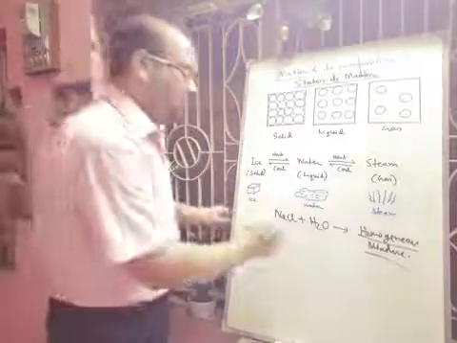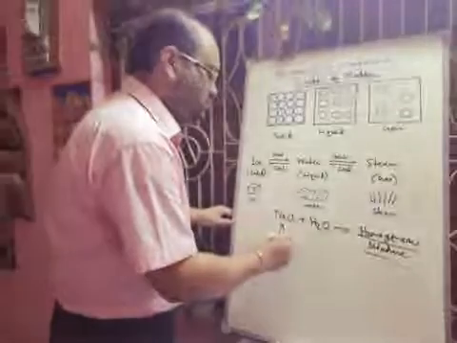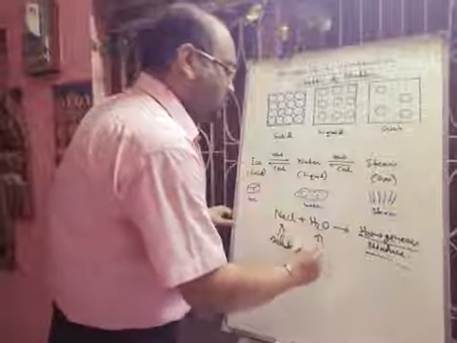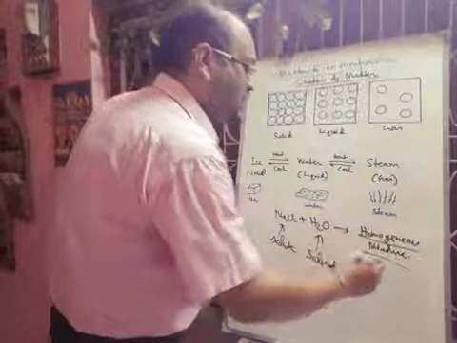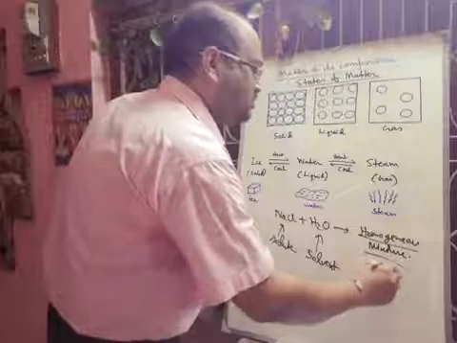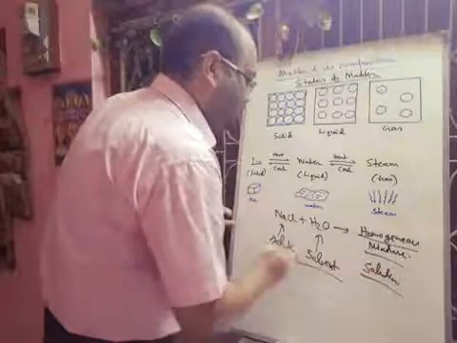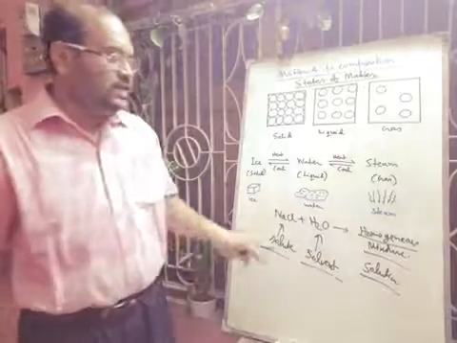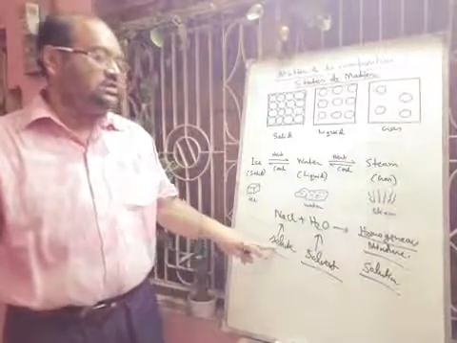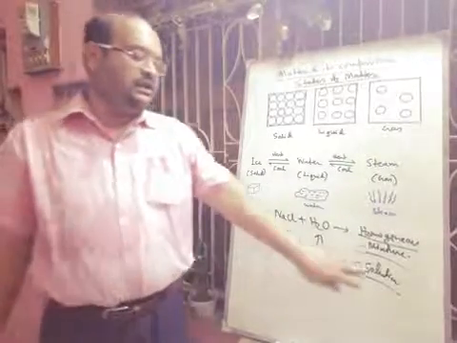NaCl is called the solute, water is called the solvent, and the mixture is called the solution. Generally, the solvent is always in higher amount and the solute is in lesser amount.